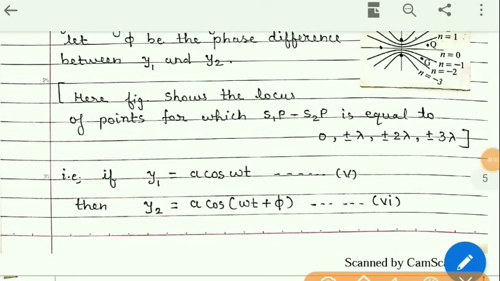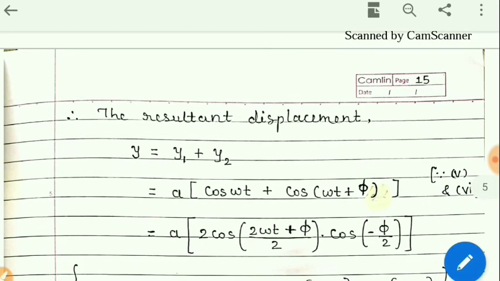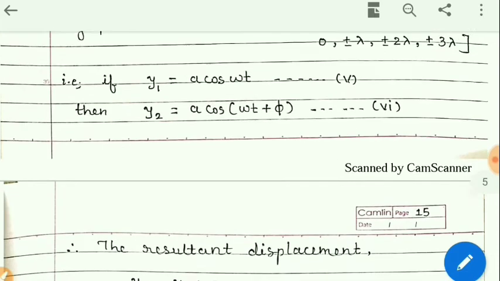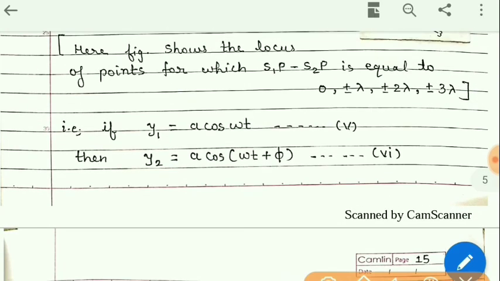Now, according to the principle of superposition, we have to add these two waves and we will get the resultant effect on the screen. So the resultant displacement y is equal to y1 plus y2. If we add both these waves, a is common, so that is taken out, and what remains is cos omega t plus cos of omega t plus phi.